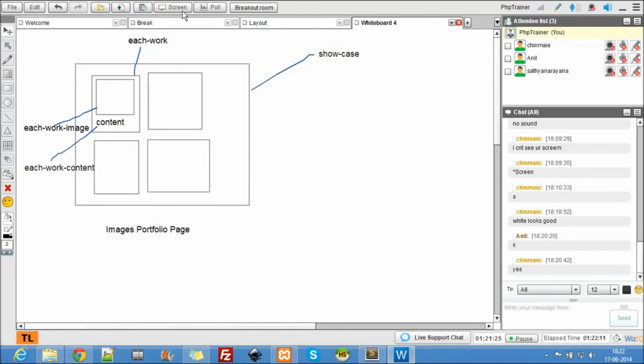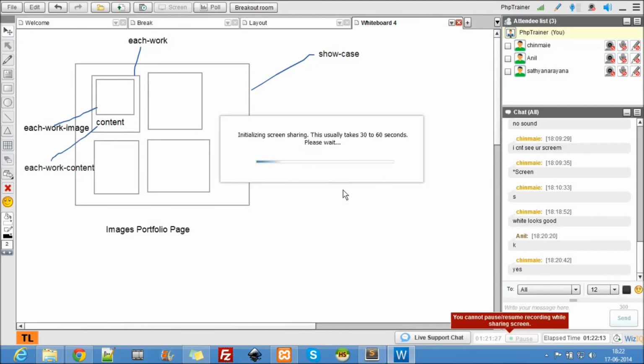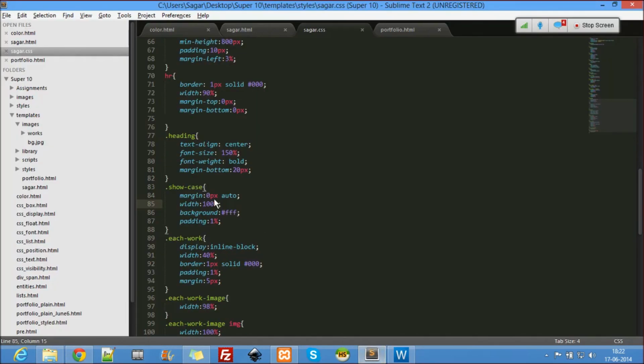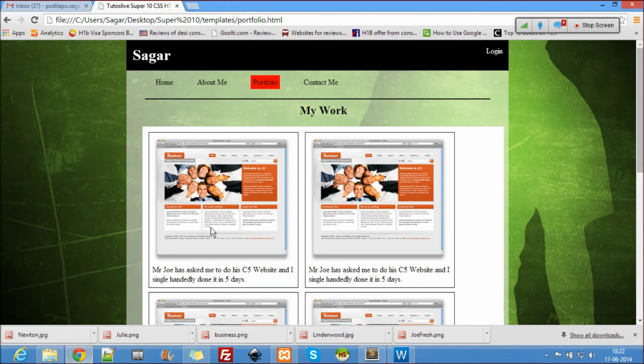Right, so what I've done is margin 0 pixel auto. Okay, I'm going to share my screen. The server has been disconnected. Okay, now the screen share is on. So width 100% and margin 0 pixel auto. This is what I have done. Let's see if I can bring it in the middle. No, I still did not.